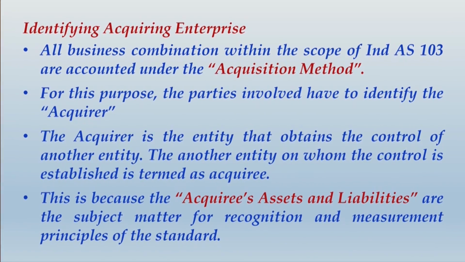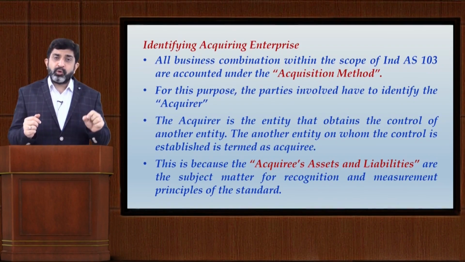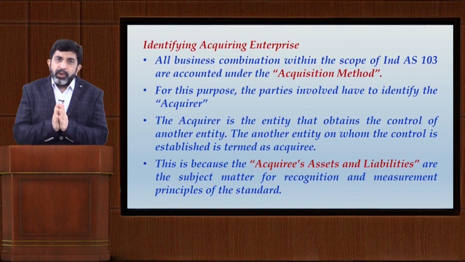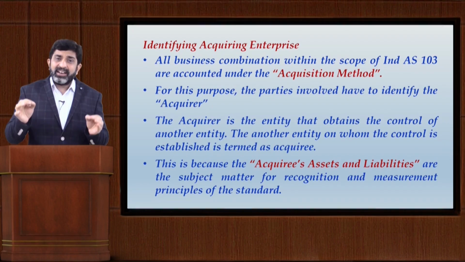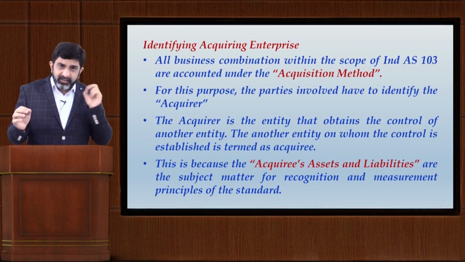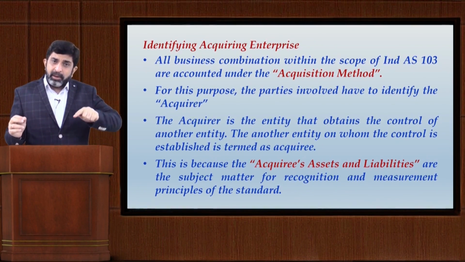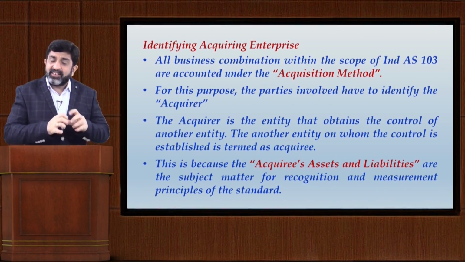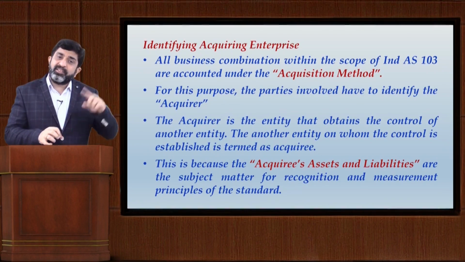Alright friends, you would have finished writing this whole thing. Let me now explain everything about this first step that you are going to perform, that is identification of the acquirer or identification of the acquiring entity. Friends, please try to recall the earlier part of this lecture when we started discussing the accounting for business combination. I have explained you two different ways through which an entity can establish control over another entity. Try to recall that. One is by acquiring the net assets of that other entity. Another is by acquiring the equity interest of the other.